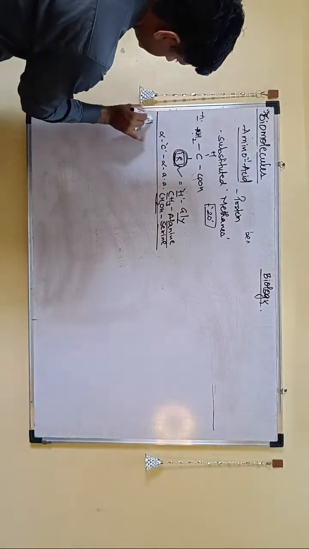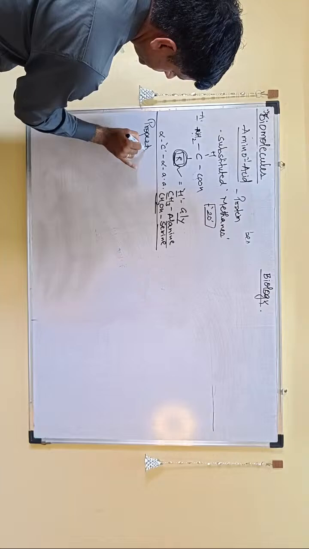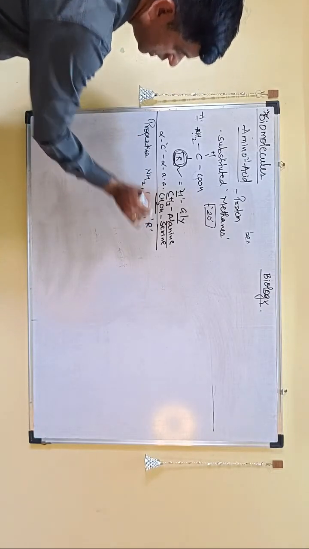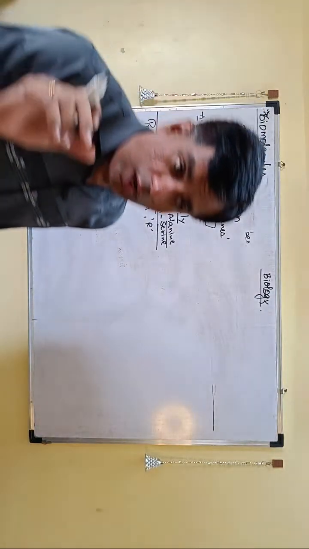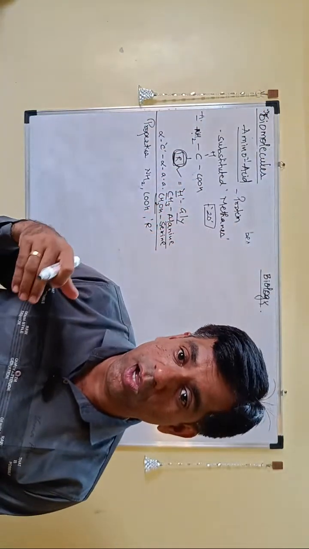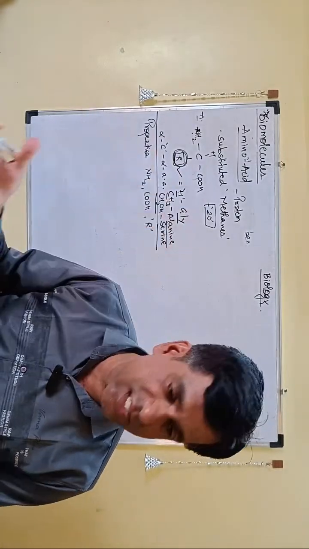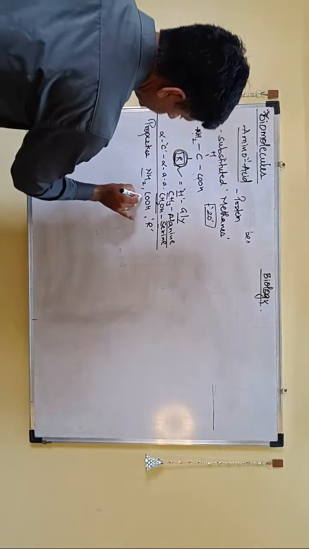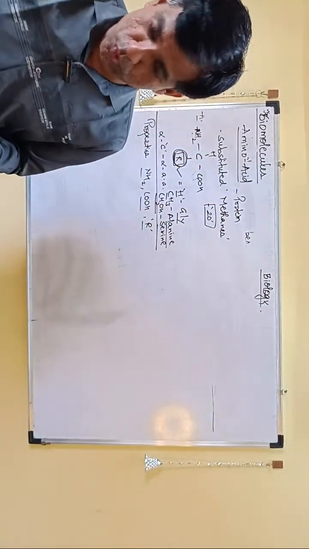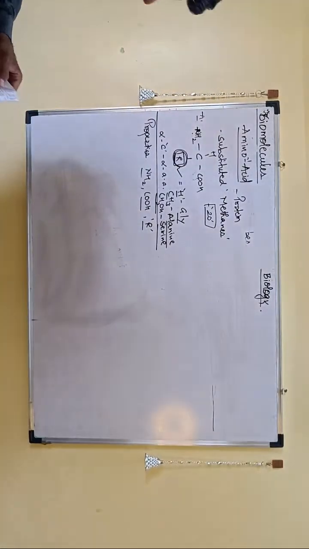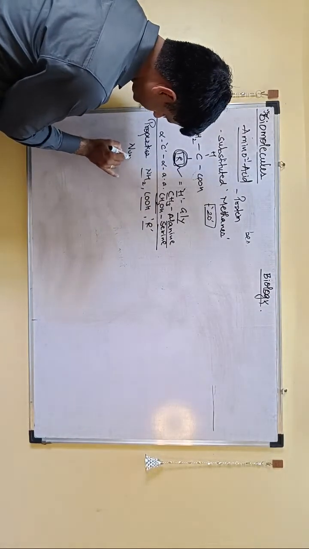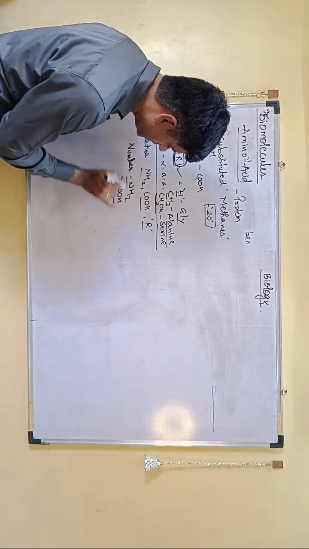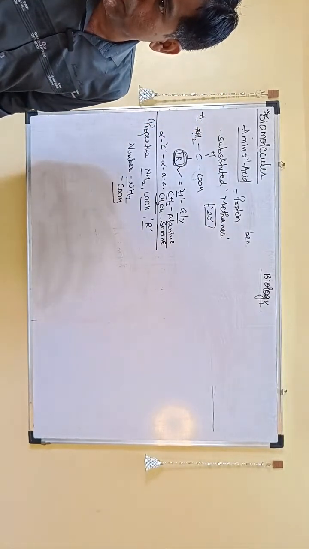All the properties of these particular amino acids, remember, depend on the amino group, the carboxyl group, and also the R group. So how this amino acid is going to react and what it is going to look like, or which reactions it will take part in, all that will depend on the amino group, the carboxyl group, and the R group. So all 3 are going to define it. Now the number of amino groups and the number of carboxyl groups are going to define whether it is going to be acidic, basic, or neutral.